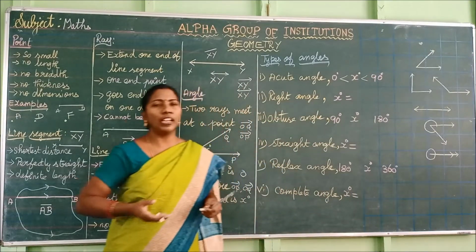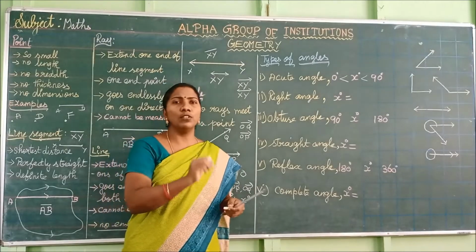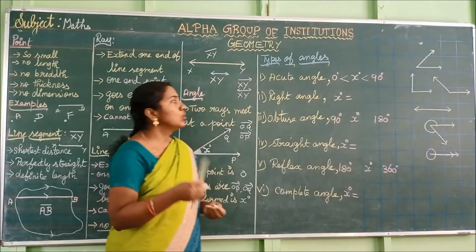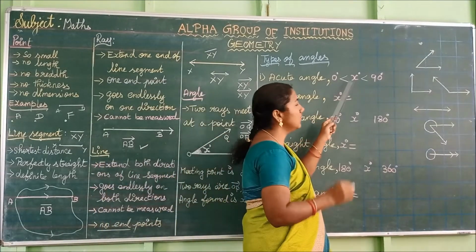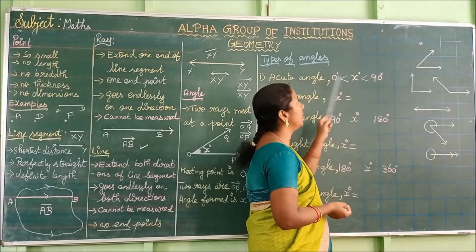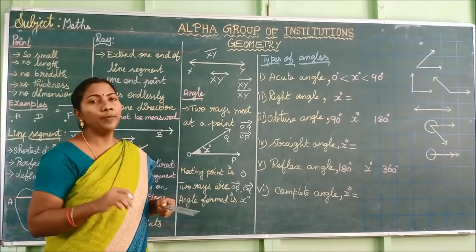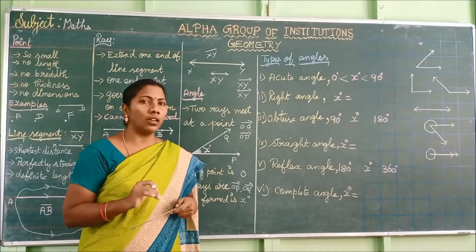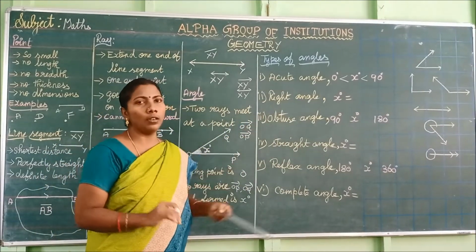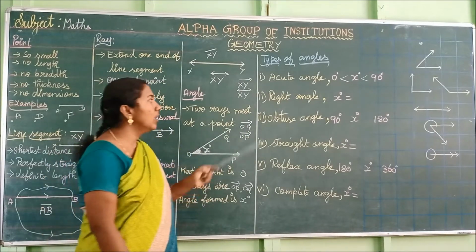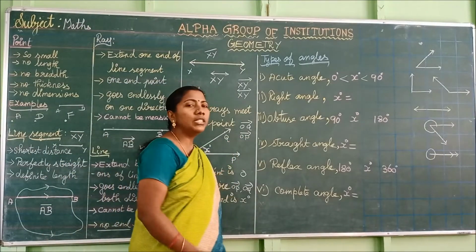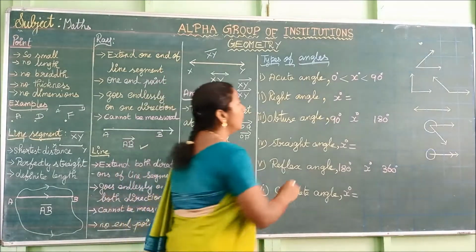So we can define acute angle as an angle that lies between 0 and 90 degree. Simply we can say angles less than 90 degree are called acute angles. It must be greater than 0.